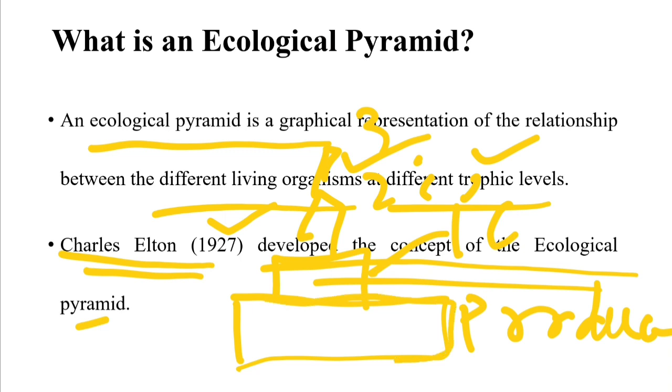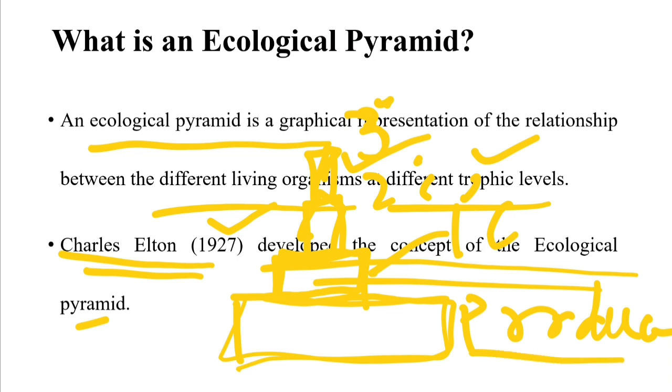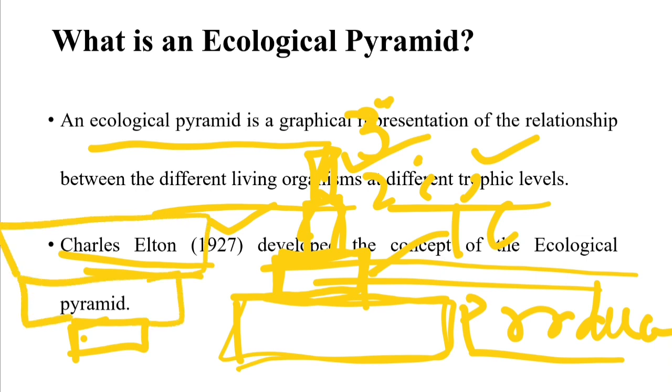How many producers are present in an ecosystem, how many primary consumers, then how many secondary consumers, then how many tertiary consumers. It is an upright ecological pyramid. I have drawn an upright ecological pyramid, but sometimes it is inverted also, like this. That means there is this much producer, then primary consumer, then secondary consumer, then tertiary consumers are more than that. So it is an inverted type of ecological pyramid.